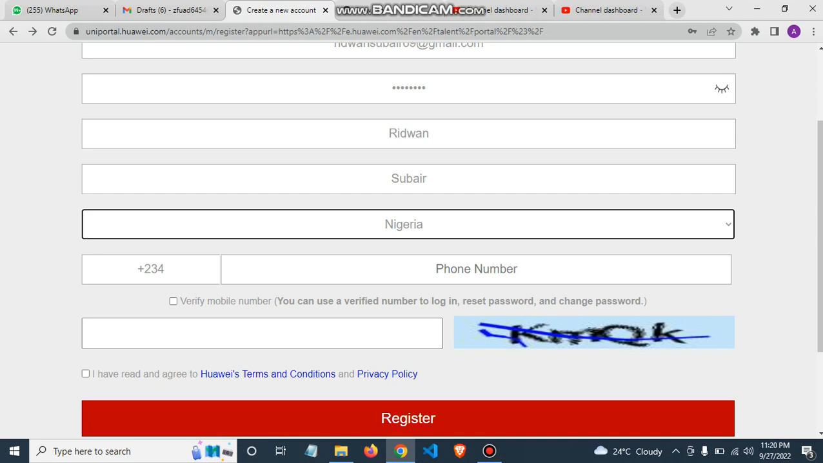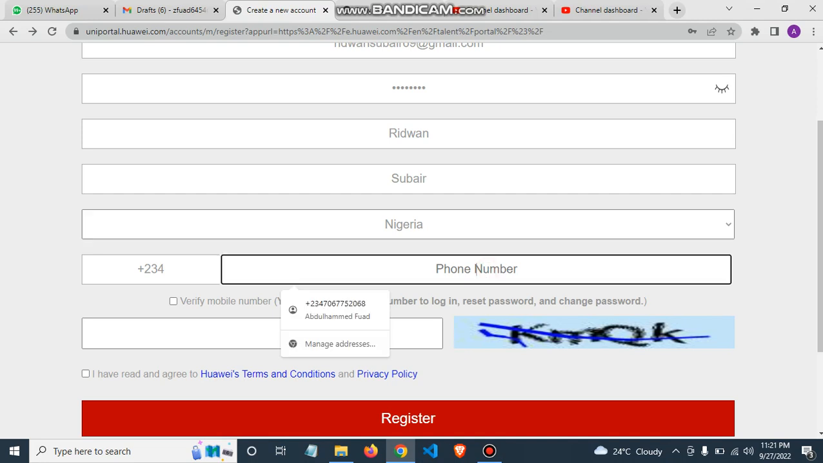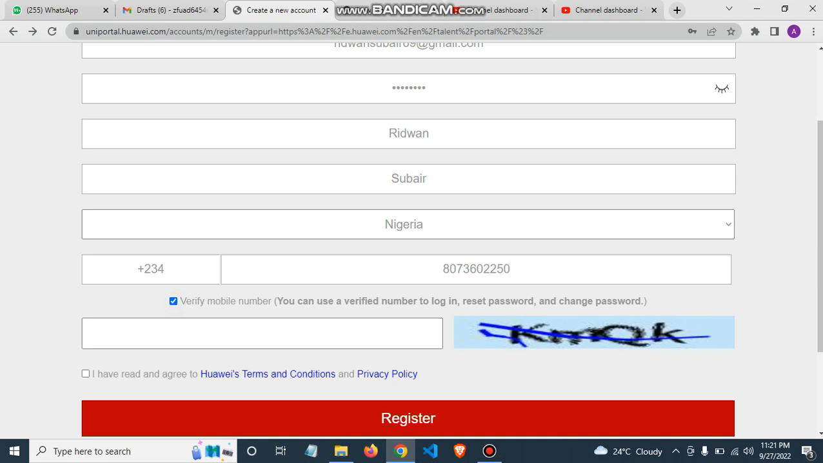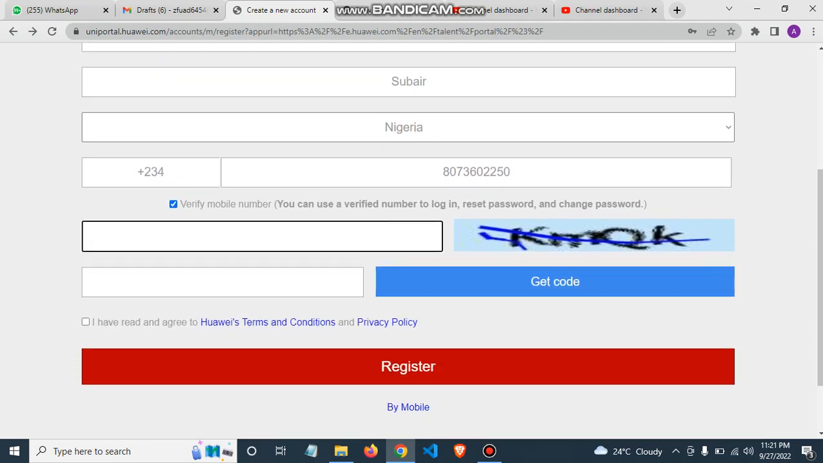Now the next thing for me to do is to include my mobile number. Mine starts from 080, but I'm not going to start from that 0 again because I already have +234 here. So I'm just going to start from 8073602250. Now the next thing for me to do is click on this checkbox to verify my mobile number. It is always good for you to verify your mobile number.